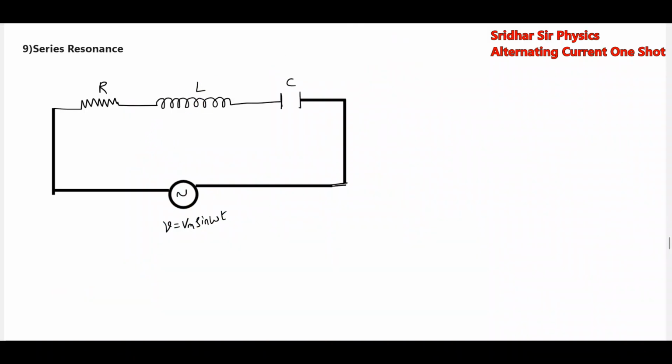Next we have the series resonance. Here the current that will flow, I_RMS, in series has the same magnitude and phase angle. Across the resistor, this will be, let me draw that one. Okay, this is the current. The magnitude of current should have the same magnitude and same phase, so zero phase will be there. So this is the I_RMS.